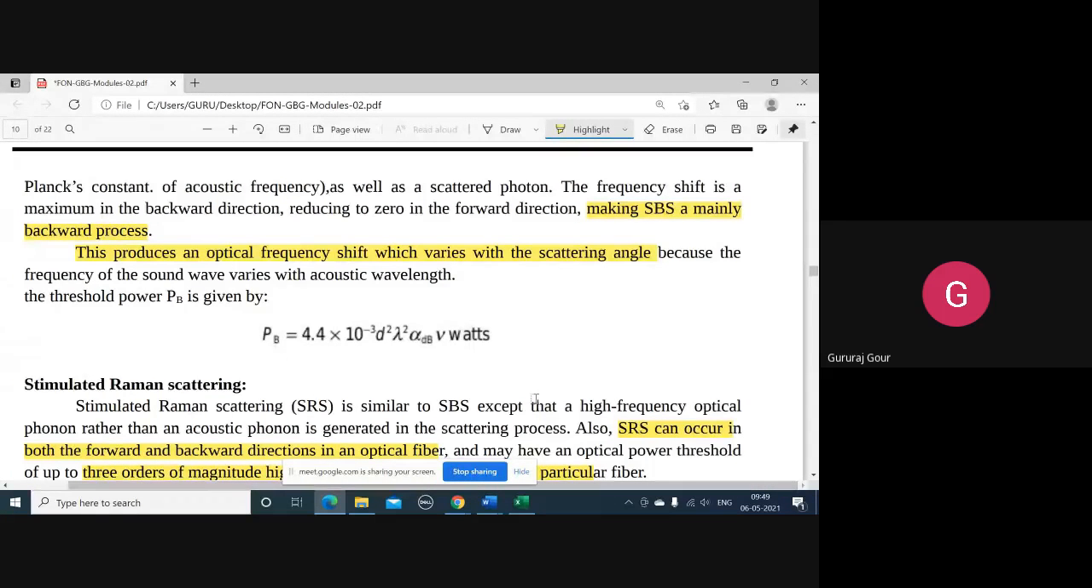So in SBS we came to know how the whole mechanism is happening. Intensity modulated light is converted into upper and lower side bands, separated by the modulating frequency of the intensity modulated light itself. That happens more in the backward direction, resulting in SBS being mainly a backward process. This results in the conversion of photons into phonons and scattered photons. Understood? These are very key points I'm going to ask in the quizzes.